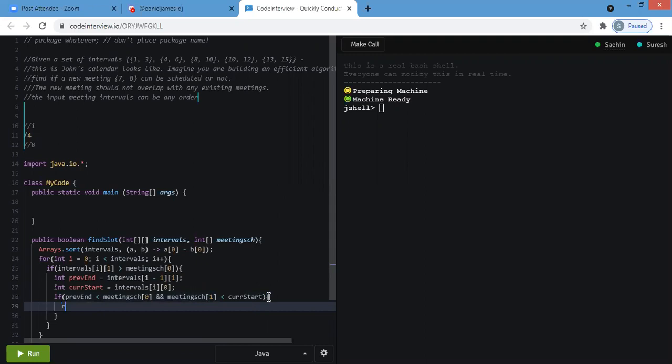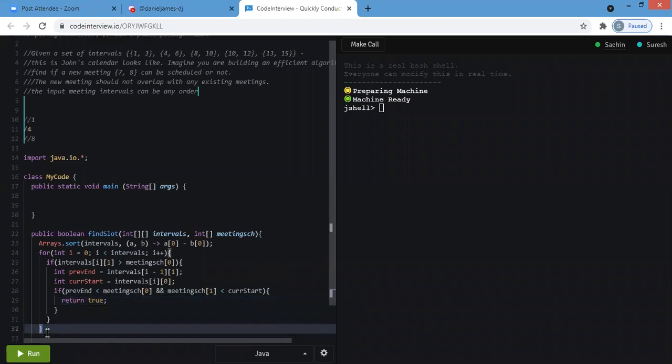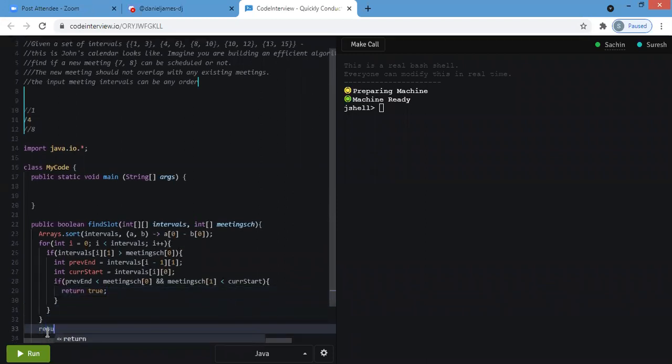If this is the case, we return true, else false.